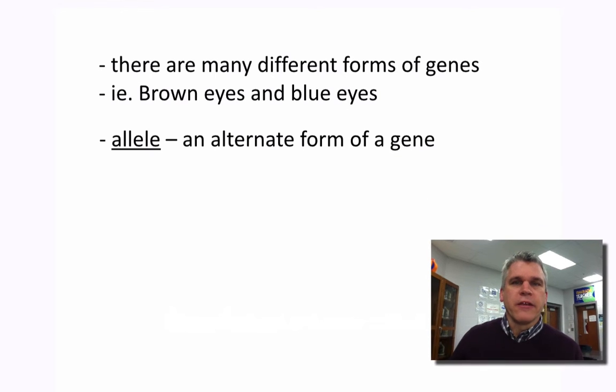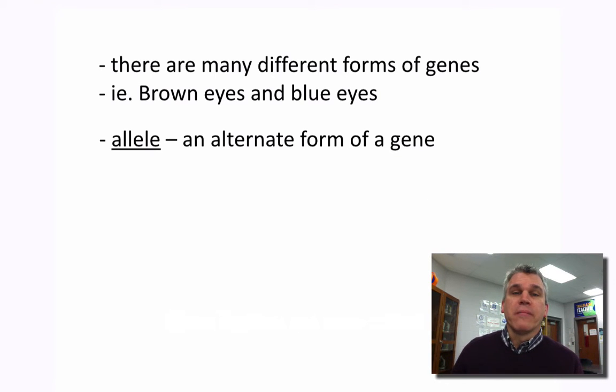So just to jump ahead here a few centuries, we know that there are many different forms of genes. So for instance, we all have genes for eye color, but there's different types of eye color genes. Some people have a gene for brown eyes, some have a gene for blue eyes, some have a gene for green eyes. All those different forms of genes are known as alleles. An allele is defined as an alternate form of a gene. A lot of times we might be using some of those terms interchangeably because it's referring to the same thing.